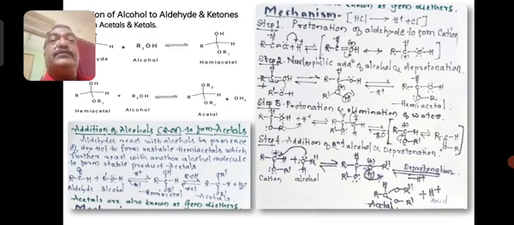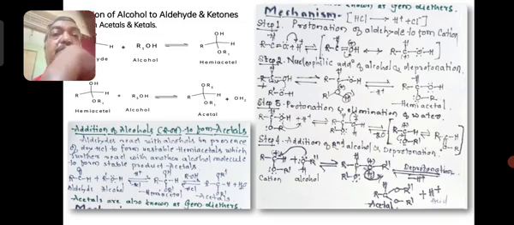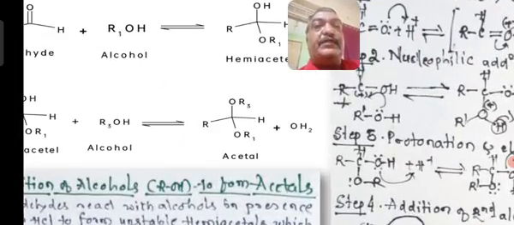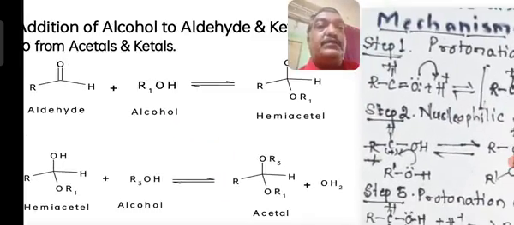So let us move on to addition of alcohols. How does the addition of alcohol take place, particularly for these aldehydes and ketones?